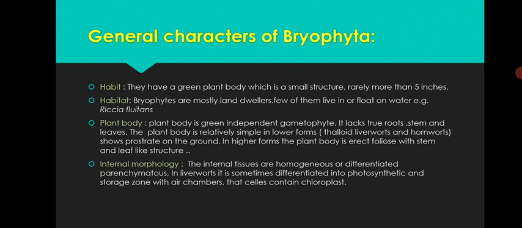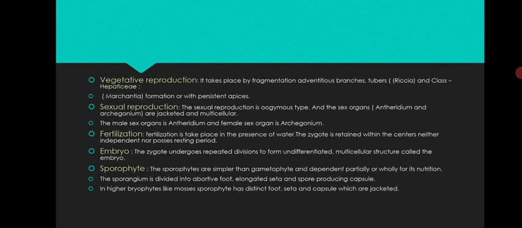Internal morphology: the internal tissues are homogeneous or differentiated, parenchymatous. In liverworts, it is sometimes differentiated into a photosynthetic and a storage zone with air chambers, and the cells contain chloroplasts. Vegetative reproduction takes place by fragmentation, adventitious branches, and tubers, as in Riccia, class Hepaticae, and Marchantia gemmae formation.